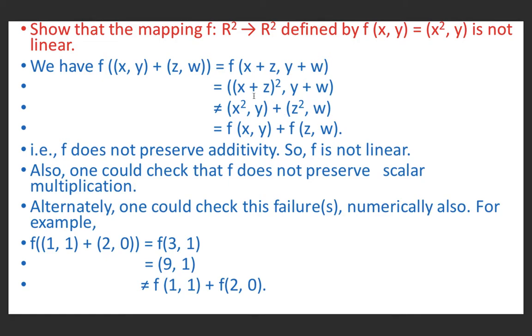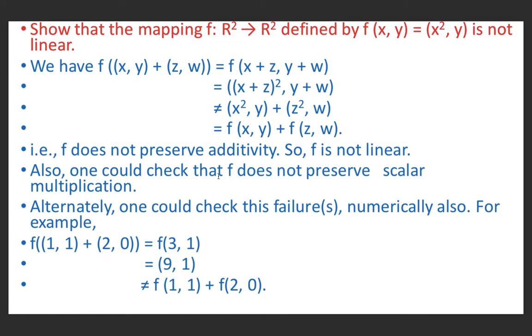And (x squared, y) is f of (x, y), (z squared, w) is f of (z, w). Therefore f does not preserve additivity, because f of (x, y) + (z, w) is not equal to f of (x, y) + f of (z, w). So f is not linear.